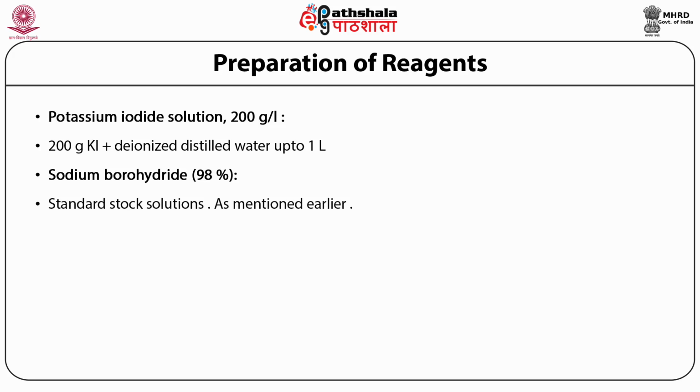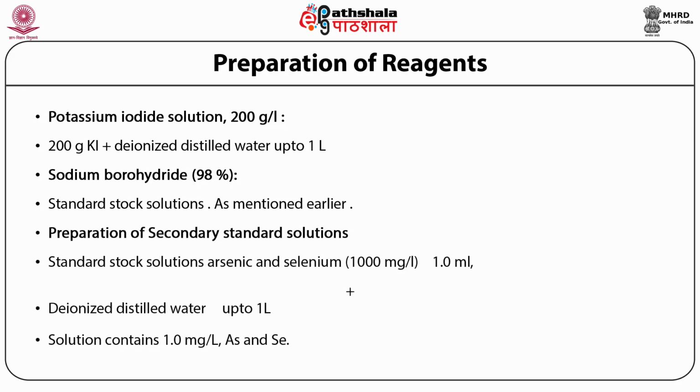Standard stock solutions are prepared. As mentioned, a standard stock solution contains 1000 milligrams per liter of the element. Then from this standard stock solution, different secondary standard solutions are prepared by diluting 1 ml of the stock solution up to 1 liter.